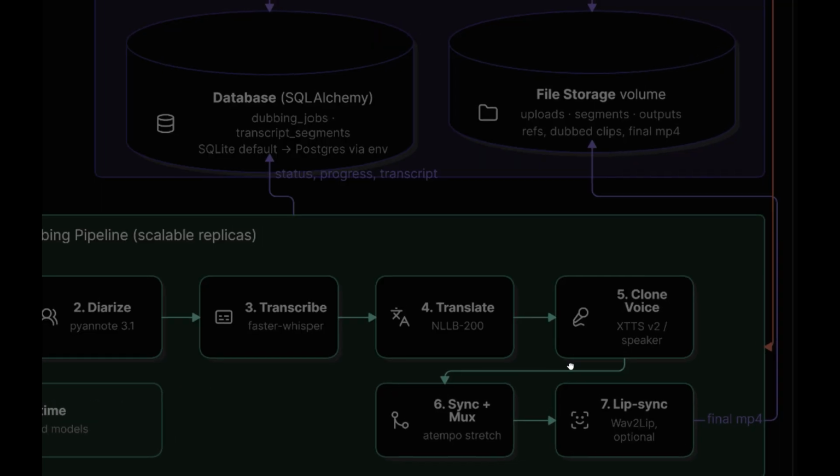Then the natural voice keeping part is here, which is voice cloning. After the translation, XTTS version 2 performs voice cloning. Instead of using a robotic voice, it learns the speaker's voice characteristics and generates speech that sounds very similar to the original speaker.